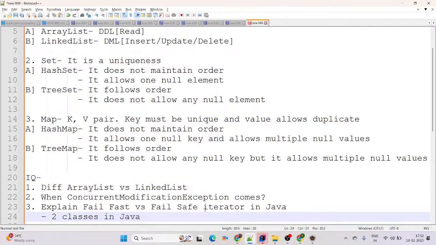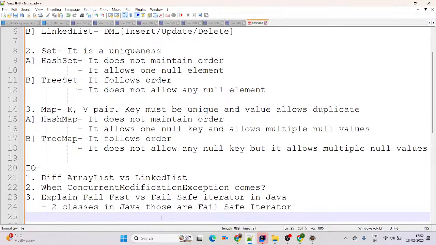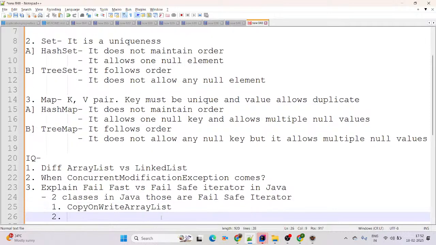Those are the fail safe iterators. Two classes in Java are fail safe iterators. Which two classes? The first one is CopyOnWriteArrayList, and the second one is ConcurrentHashMap.